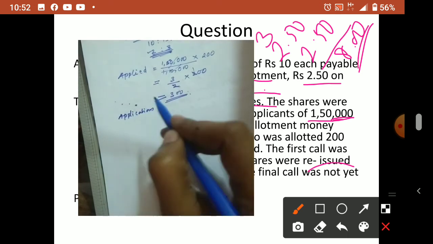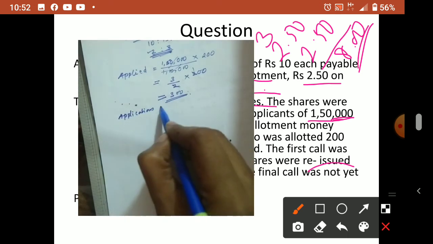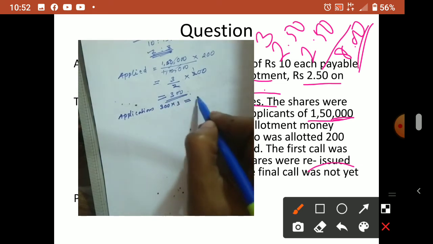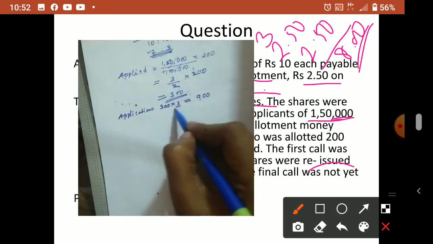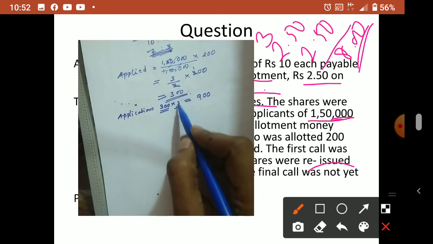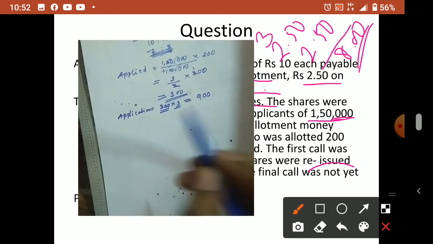So the application stage of this shareholder we will write. Imagine you are the shareholder. You are asking for 300 shares. So 300 into 3, how much do you send to the company? 3 is what? Application stage. So you want 300 shares, so you are sending application money 300 into 3, 900.